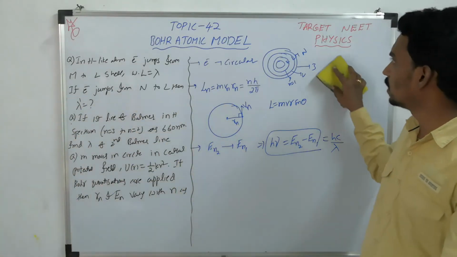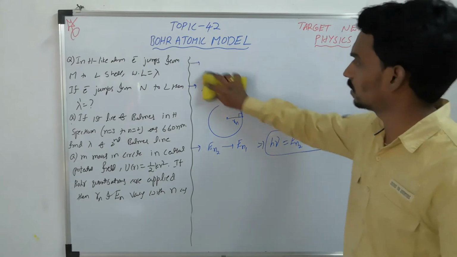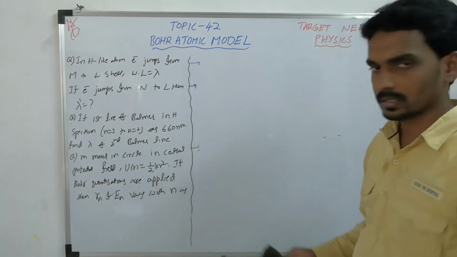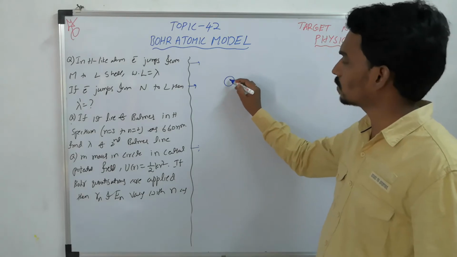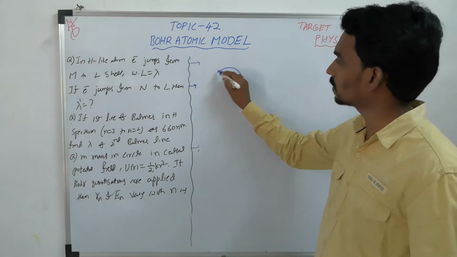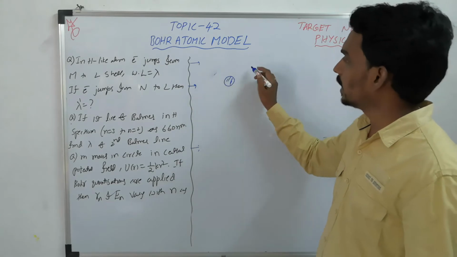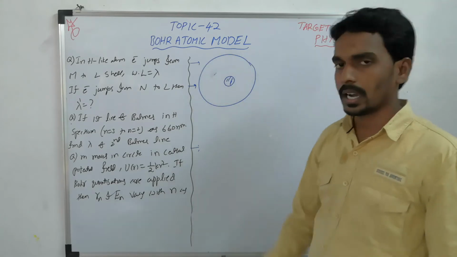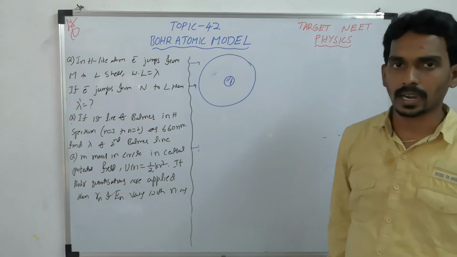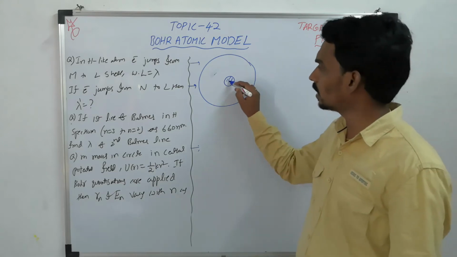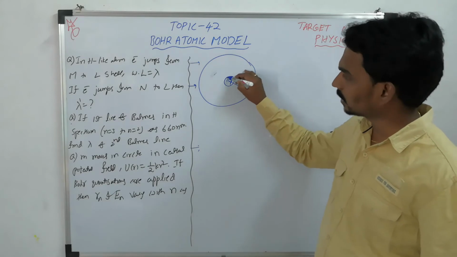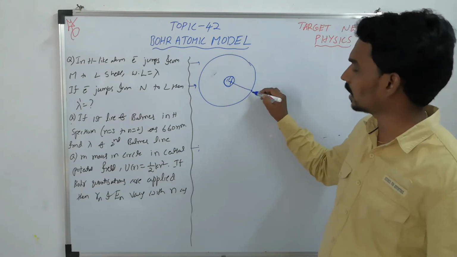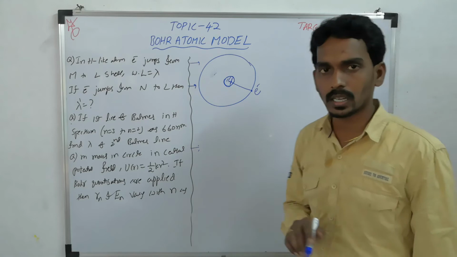Based on this, you will derive the equations for the nth orbit for any atom. But here one thing, when you specify any atom, you have to specify that it is applicable to only hydrogen and hydrogen-like atoms, because here we consider the interaction between the nucleus and one single electron.